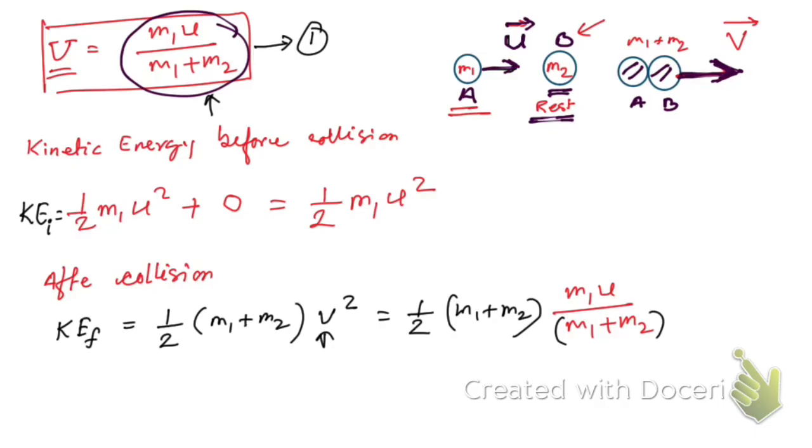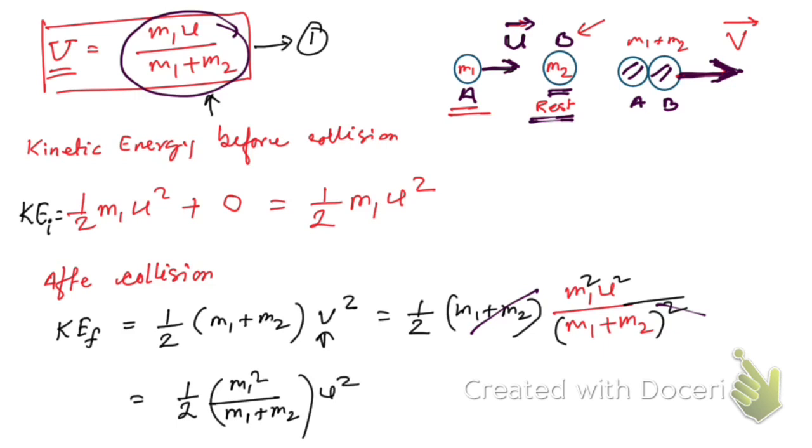Just give me a second. m1 square u square, and this is whole square. So if you cancel this one, and here square will be gone, so we have here m1 plus m2. Therefore final kinetic energy is going to be equal to half m1 square by m1 plus m2 into u square. That's what we're going to have. Now this is the final kinetic energy.